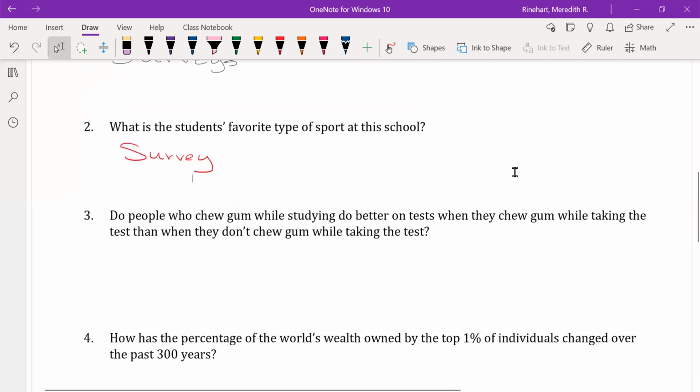Do people who chew gum while studying do better on tests when they chew gum while taking the test than when they don't chew gum while taking the test? An experimental study would be best for this because there's 2 groups. One who chews gum during the test and one who doesn't chew gum during the test. That way they can compare the results from each group. Therefore, this would be an experimental study.